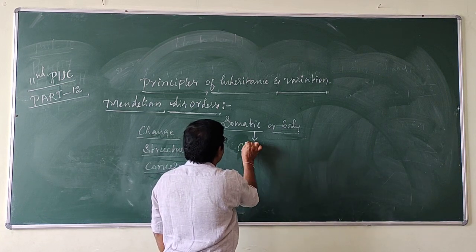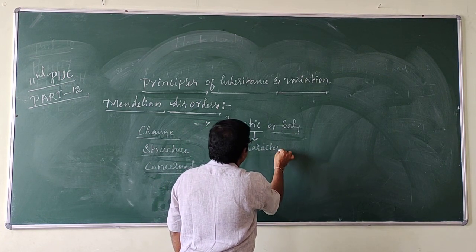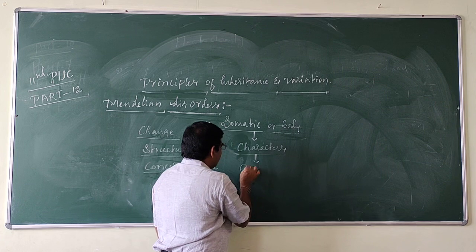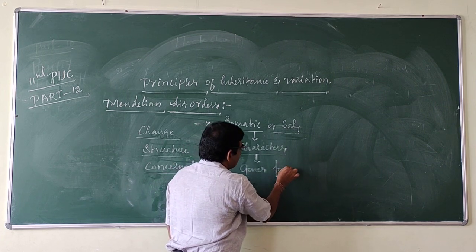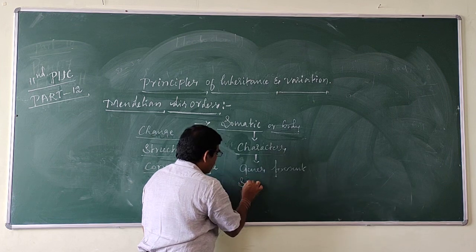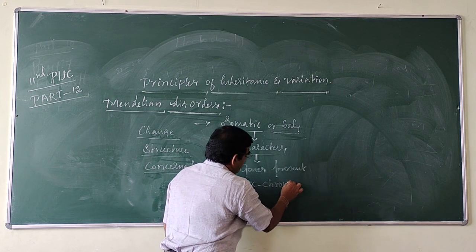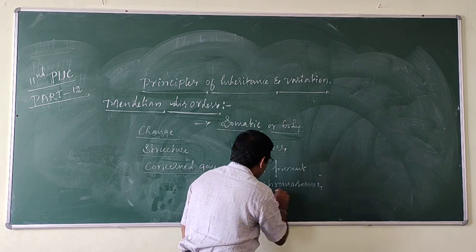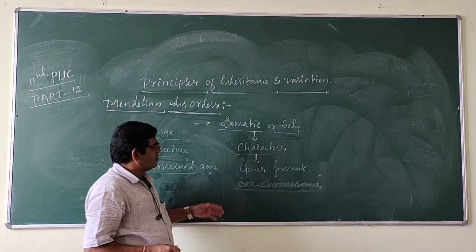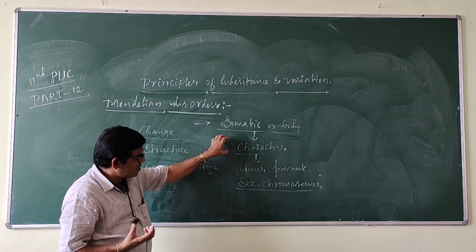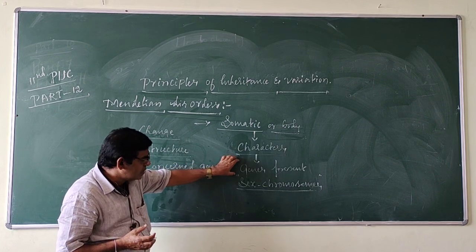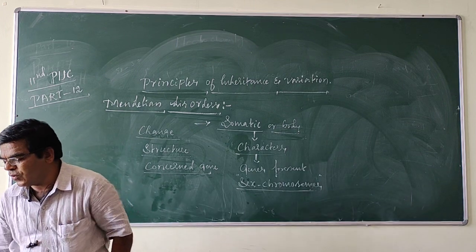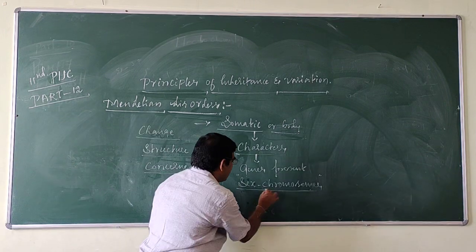These are sex chromosomes. The genes present on the sex chromosomes are called sex-linked characters.